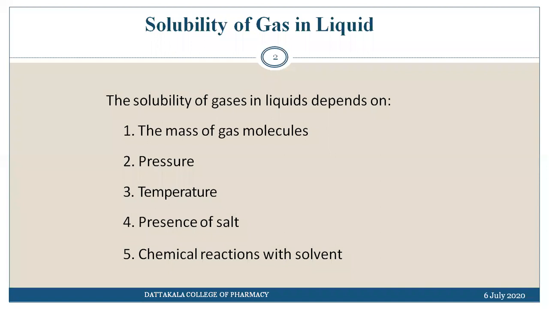On these factors the solubility of gas into the liquid depends.